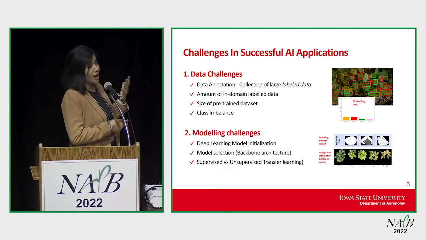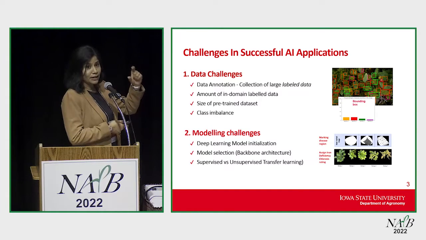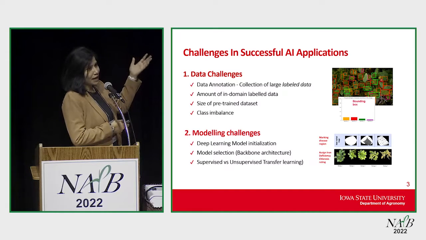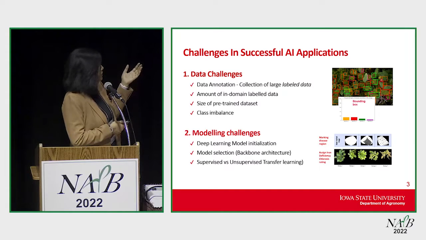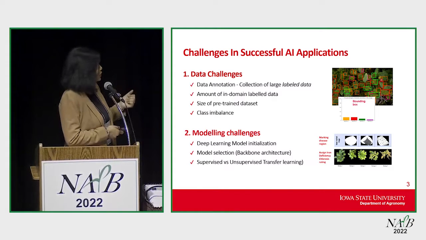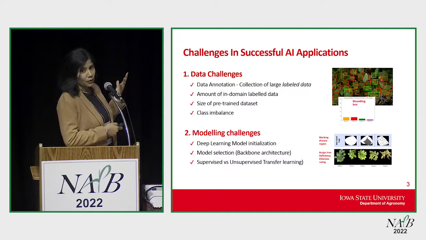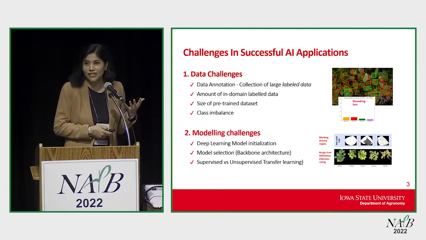To do that, we have to put these bounding boxes manually on the leaf images, and then the model gets trained to put bounding boxes on maybe 1,000 or 10,000 images. So this is a huge challenge. These annotation tasks can be like marking disease regions or assigning ratings when it comes to stress severity. The amount of in-domain labeled data is another challenge.